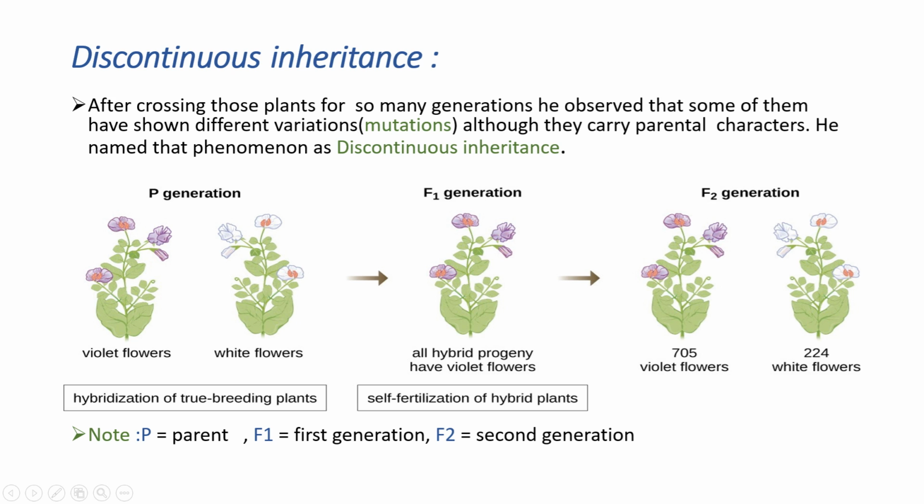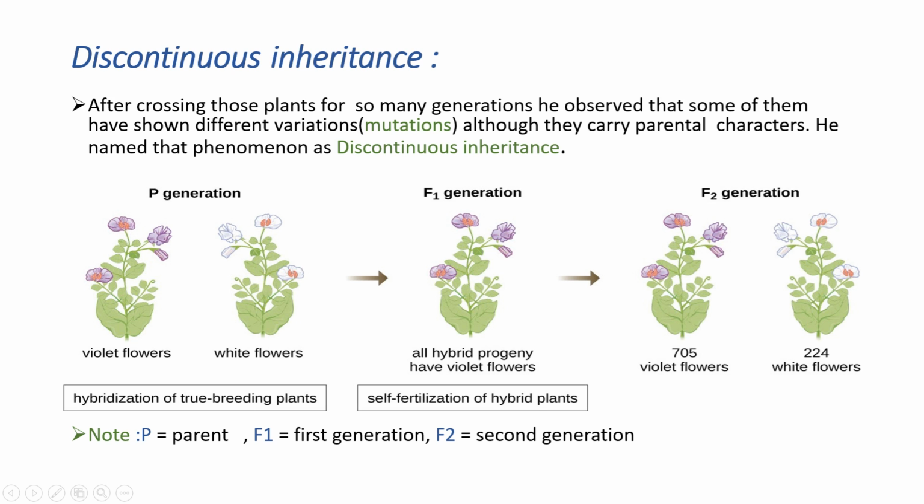For example, here we can see in the P generation, which means the parent generation, he took a violet flowered plant and a white flowered plant. When he crossed these two plants, he got a hybrid of only violet colored flowered plants. Why? Because here violet is the dominant character. Okay, in the next generation, when he crossed the violet colored hybrid plant with another violet colored hybrid plant, he got some plants with violet flowers and some with white flowers.